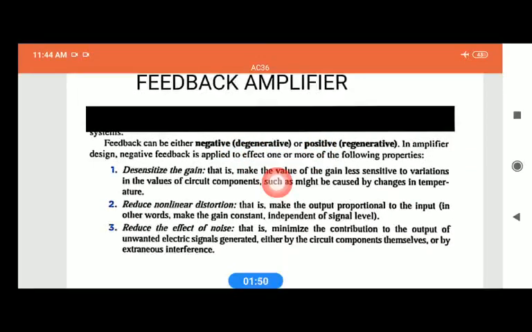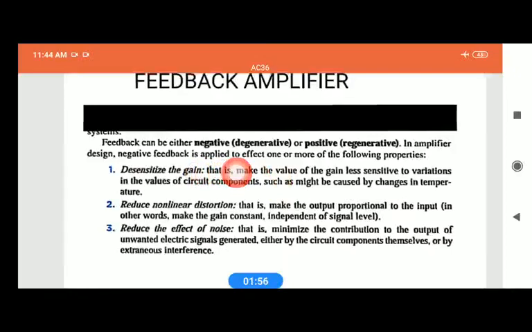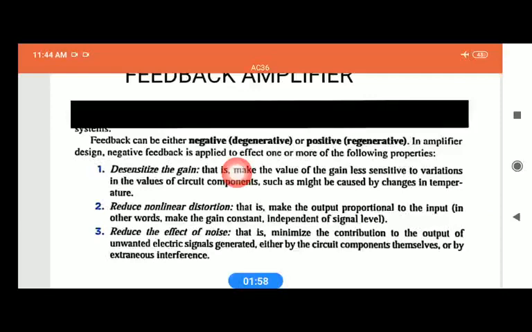For many applications, negative feedback gives several advantages. Therefore negative feedback is used in many applications, and here we are discussing mostly negative feedback only. Negative feedback has several properties. These properties we will discuss in detail once again.